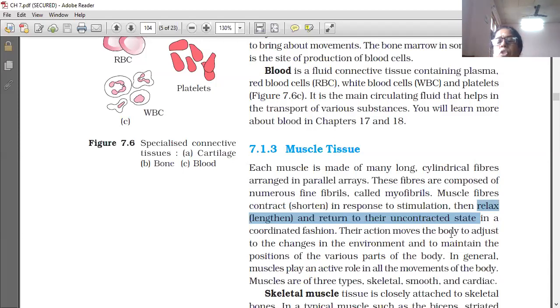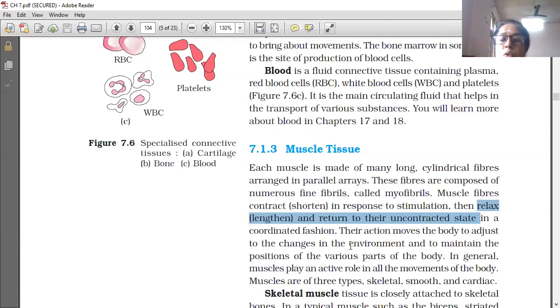Their action moves the body to adjust to the changes in the environment. Because of this contraction and relaxation, muscles help us to move, to adjust our body to changes in the environment and to maintain the positions of various parts of the body.